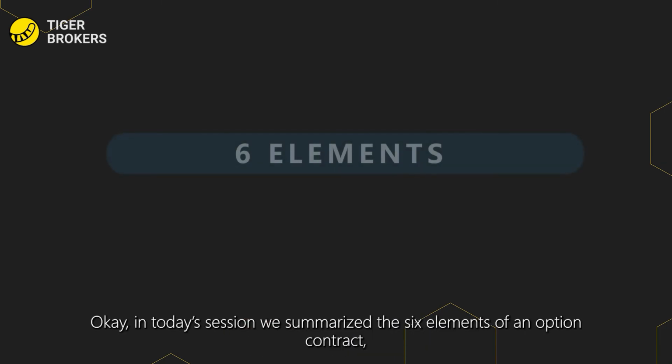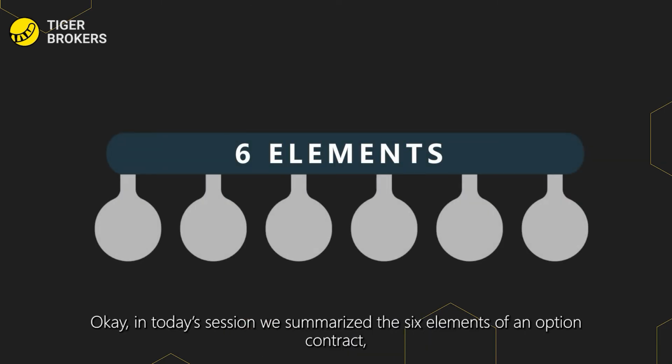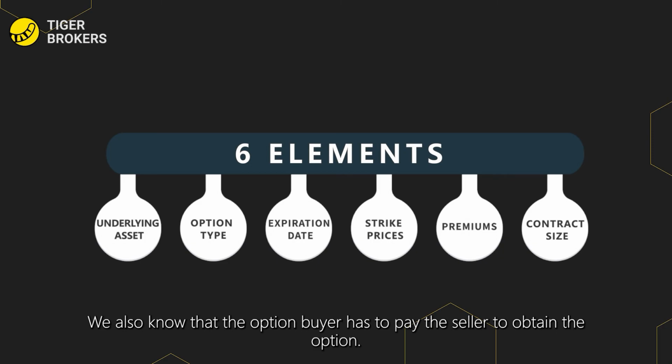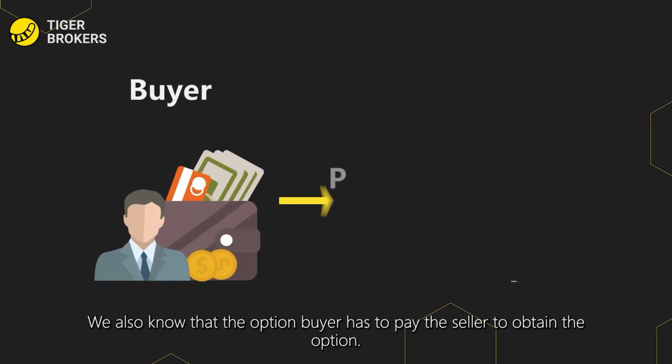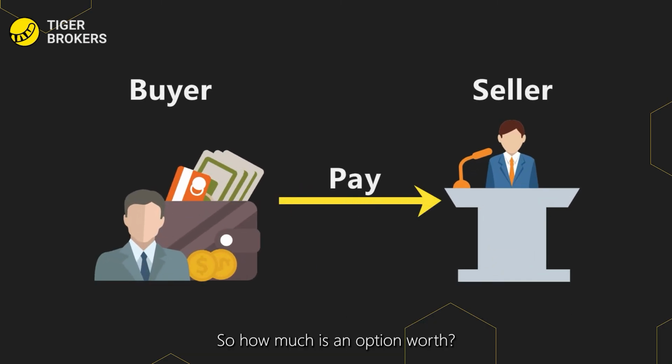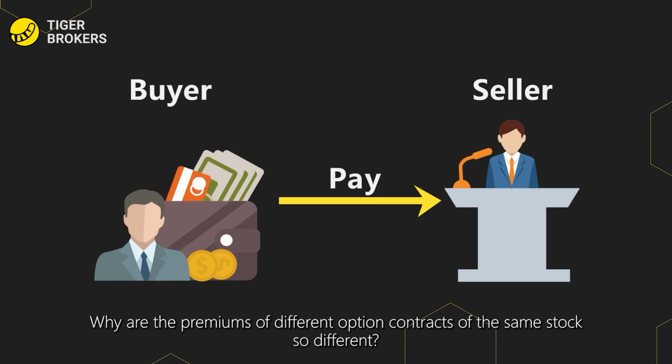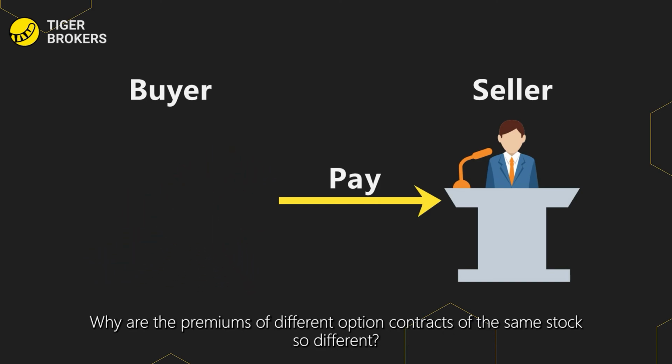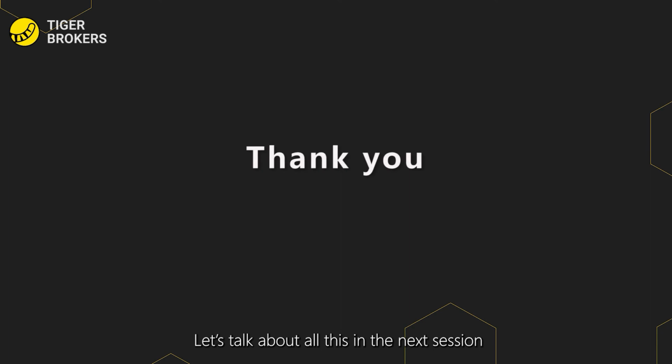Okay, in today's session, we summarize the 6 elements of an option contract. We also know that the option buyer has to pay the seller to obtain the option. So how much is an option worth? Why are the premiums of different option contracts of the same stock so different? Let's talk about all of this in the next session.